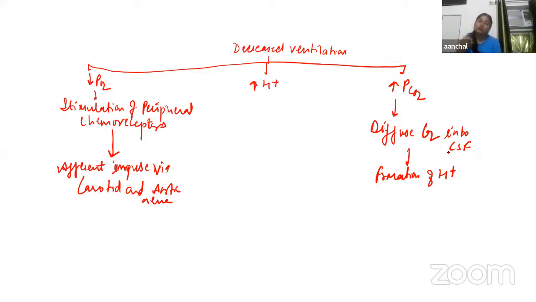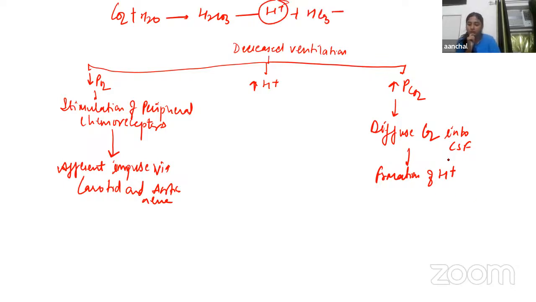Before learning that, we should know that this hydrogen ion is the most potent stimulator. The CO2 diffuses into CSF, and there it combines with water to form carbonic acid. Carbonic acid gets dissociated into hydrogen ion plus bicarbonate. So there will be more formation of hydrogen ion.